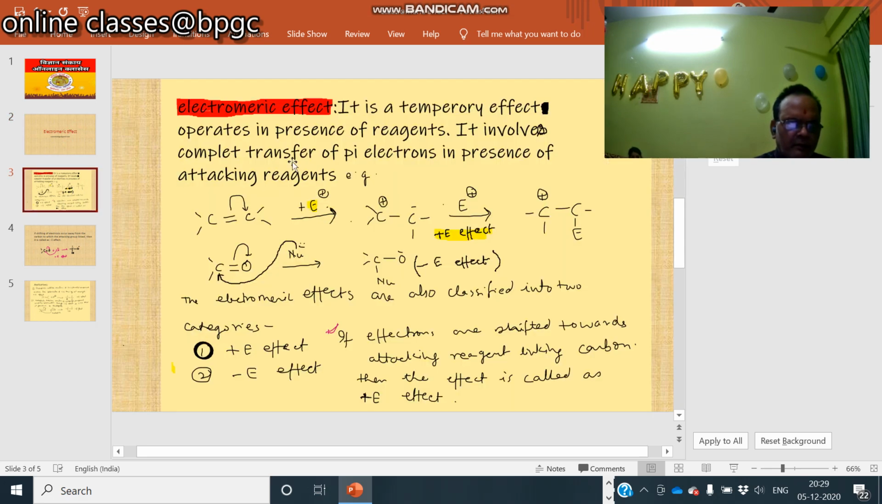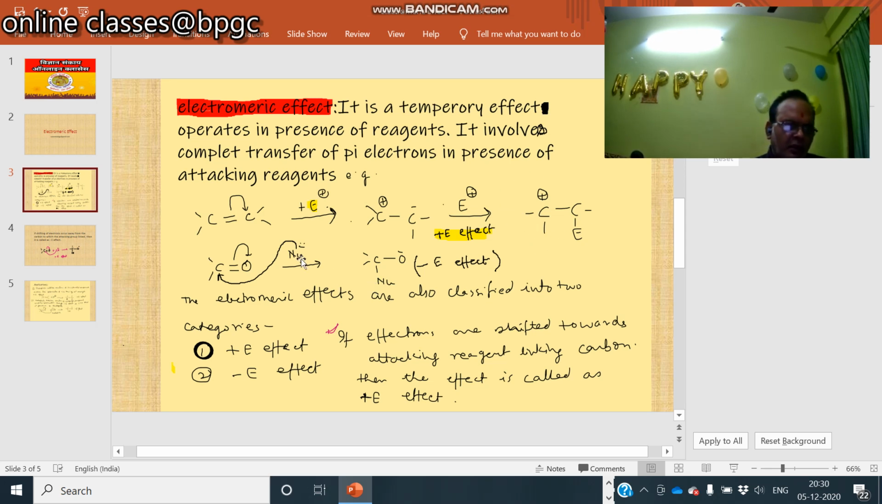Electromagnetic effect is a temporary effect operates in presence of reagents. It involves complete transfer of pi electrons in presence of attacking reagent. For example, when alkene is attacked by electrophile, the complete transfer of pi electrons occurs towards one of the carbon atom. The electrophile linked with a carbon, forming a carbocation.